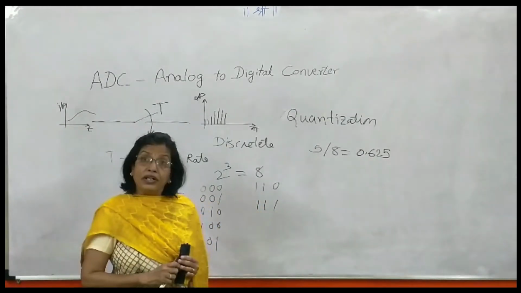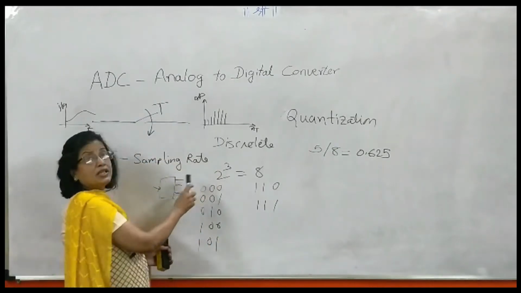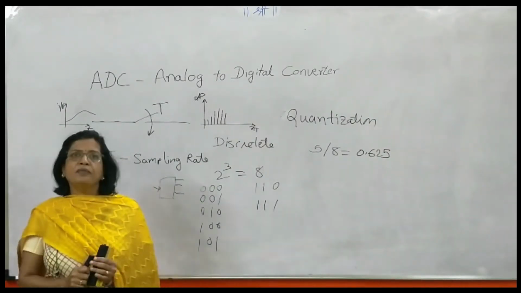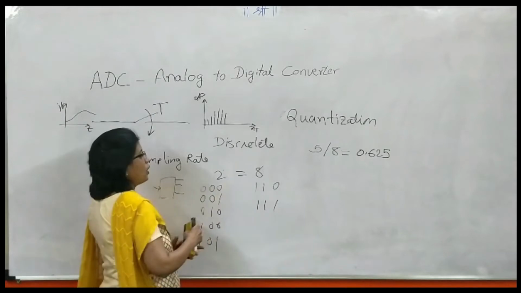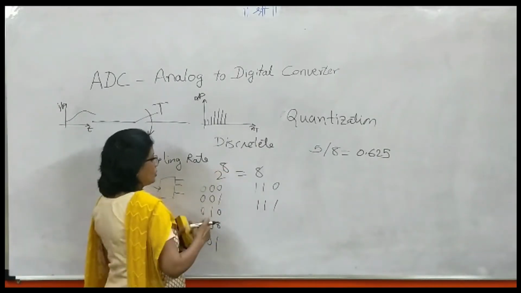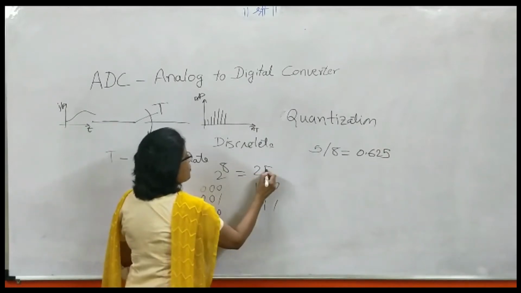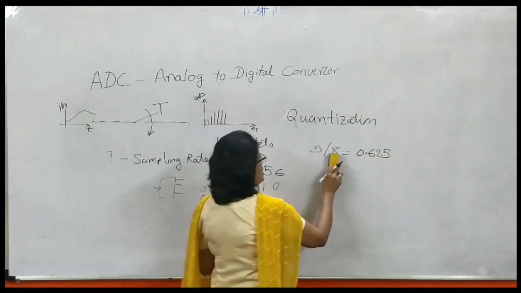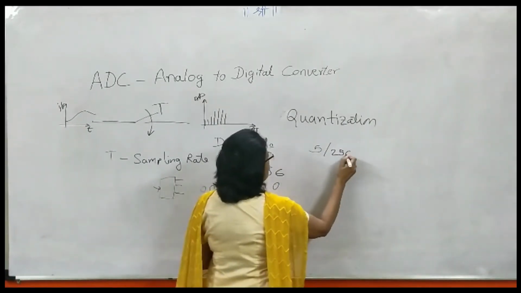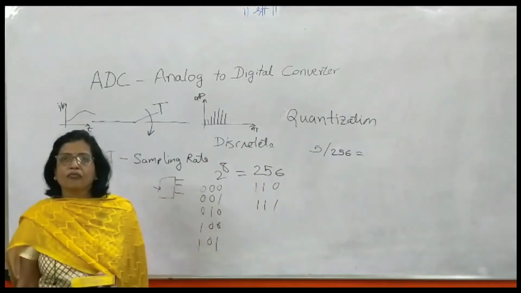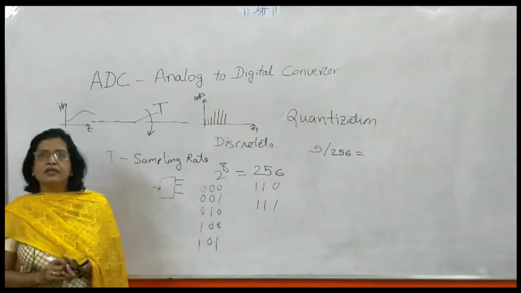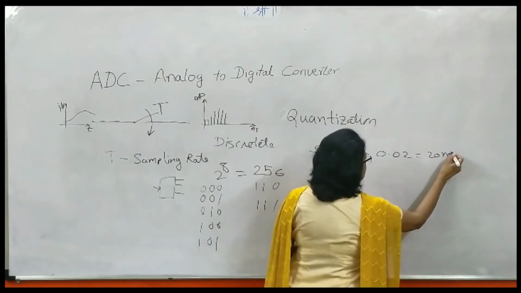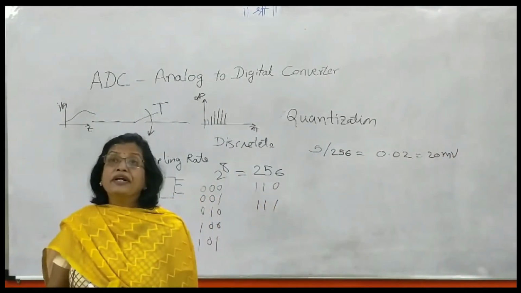Now what is clear to you is, if you increase the number of bits, naturally the number of steps will increase. Instead of a 3-bit ADC, if you have an 8-bit ADC, then this will be 2 raised to 8, so the number of steps is 256. 5 divided by 256 comes out to be about 0.02 volt or 20 millivolt.